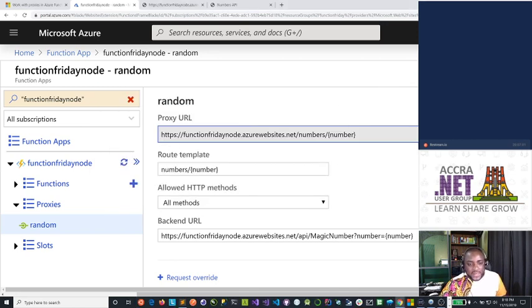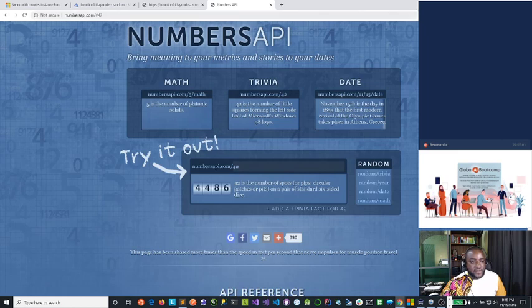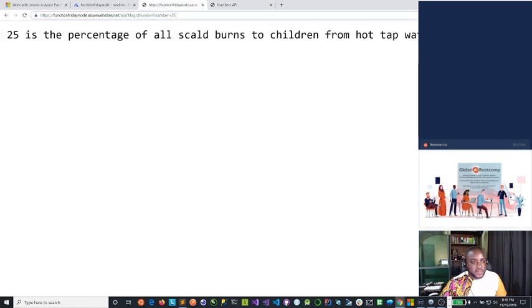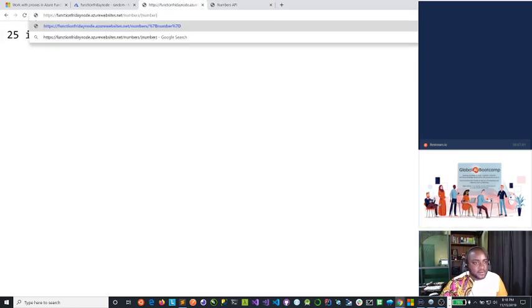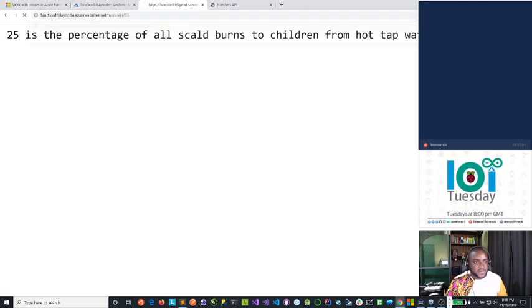So let's go ahead and test this out. I'm going to copy this. Let's go back now and paste this here. This time around, I can say slash numbers and then slash 35. And there you go, working perfectly.